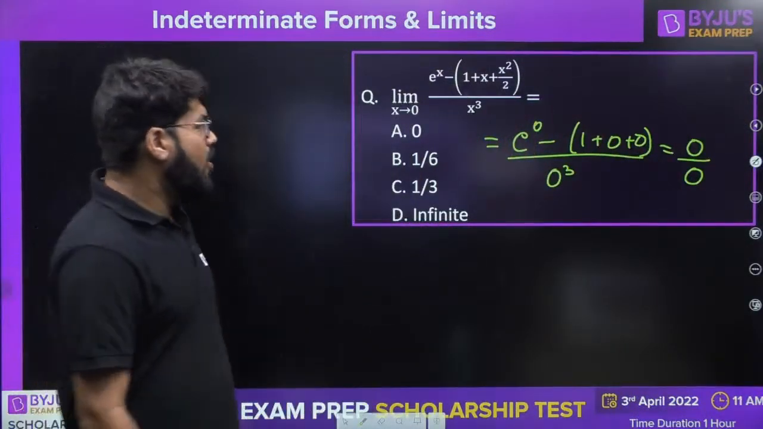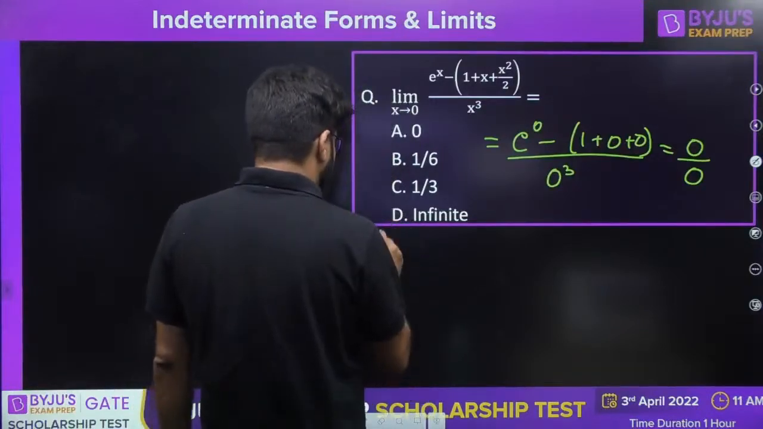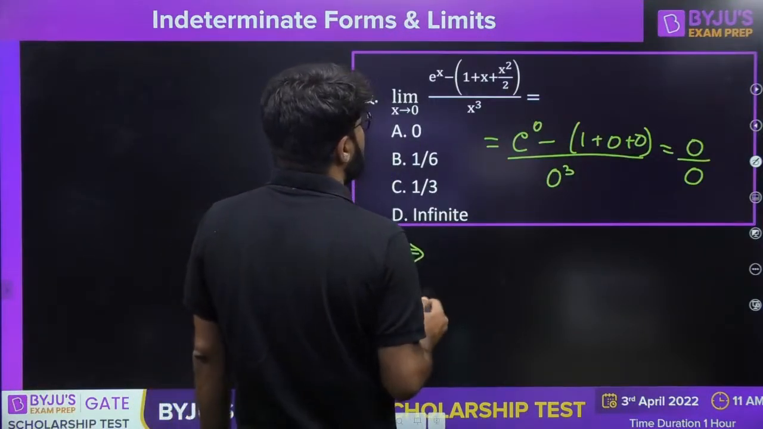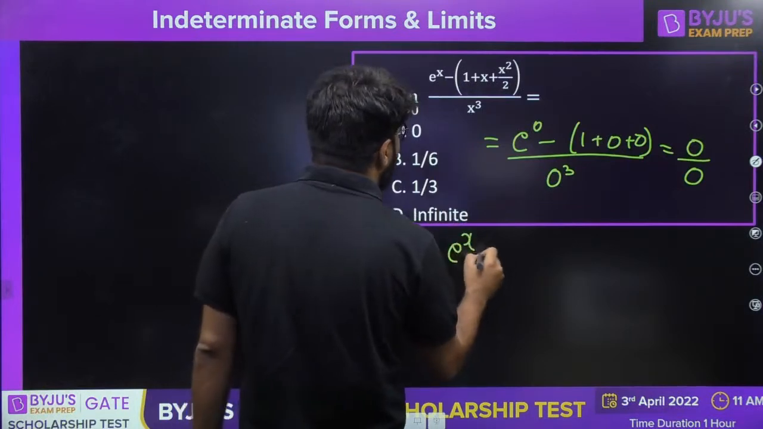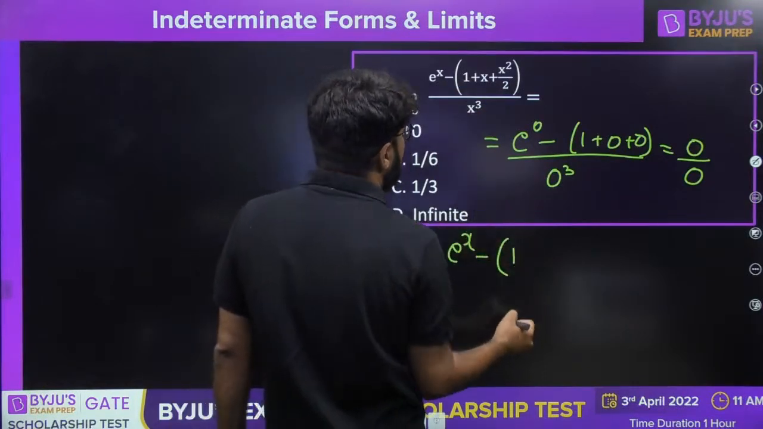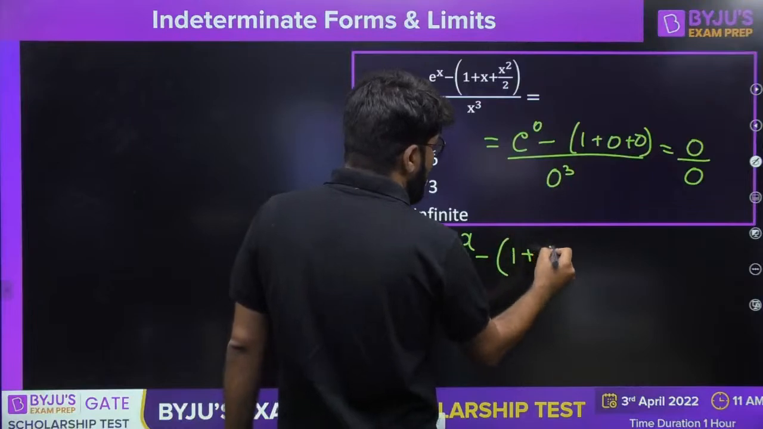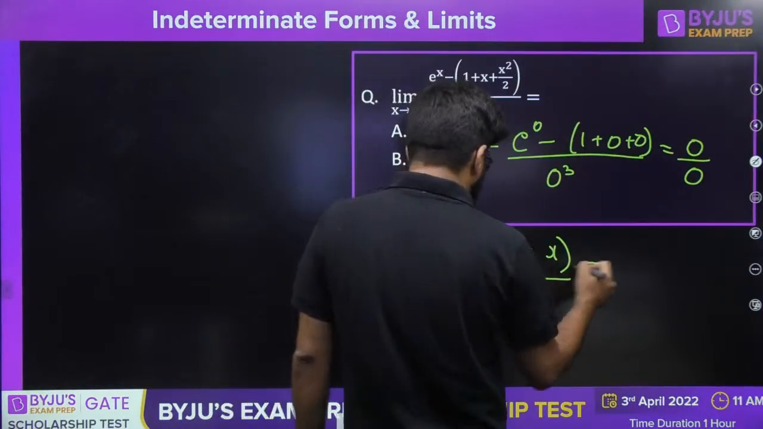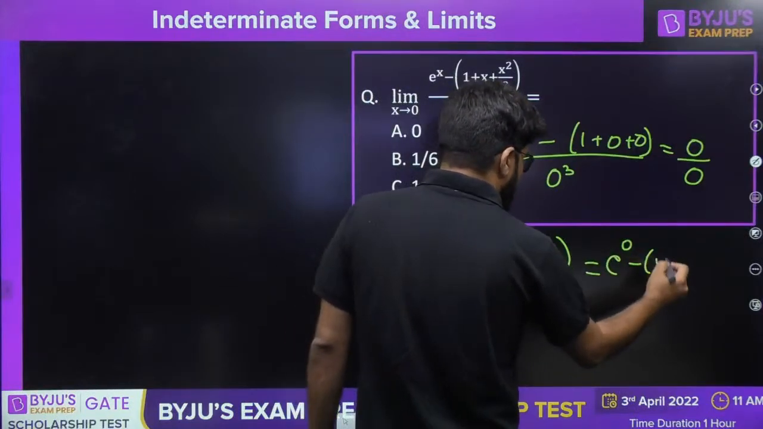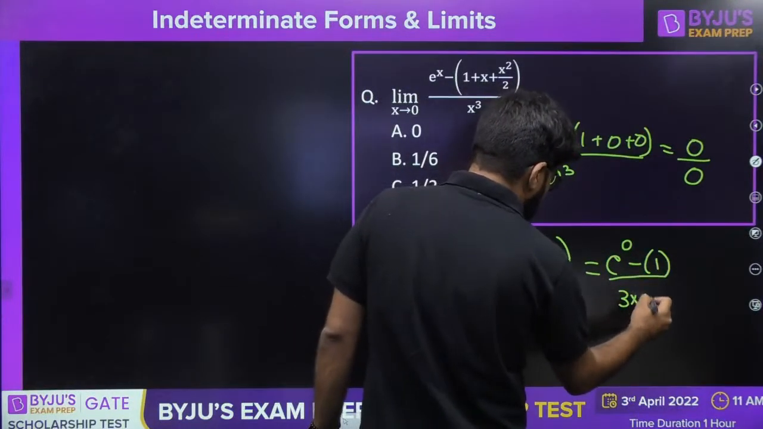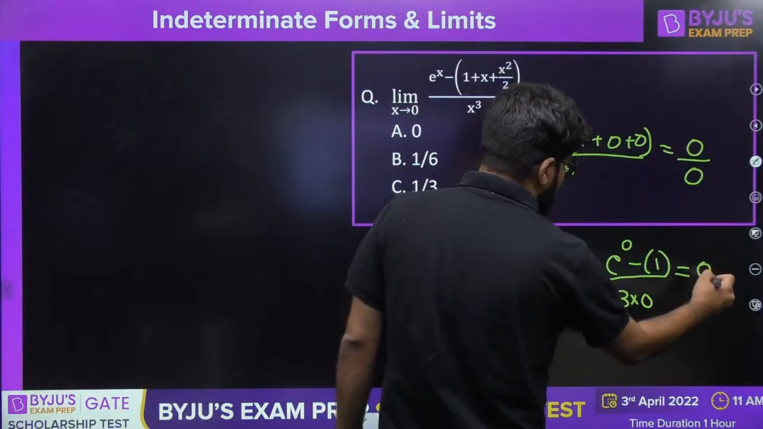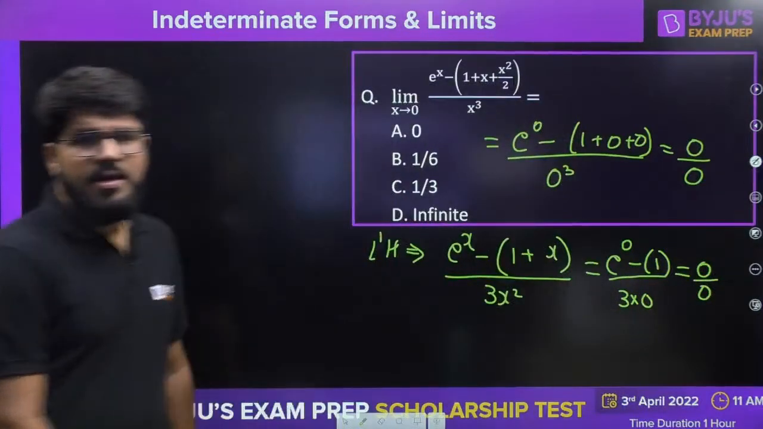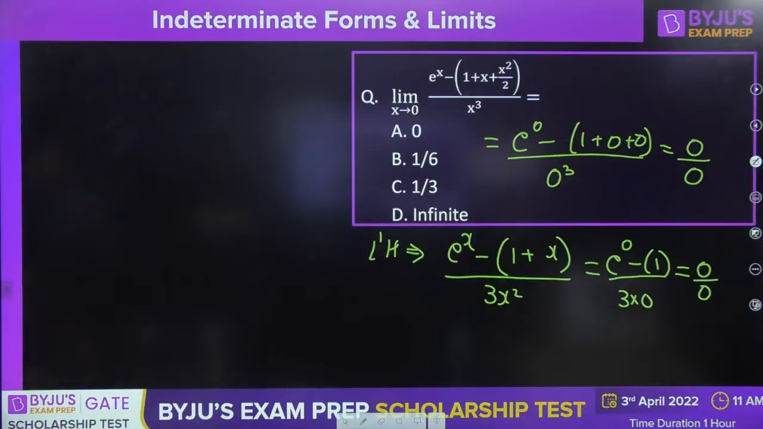Correct. Now, if it is 0 by 0, I will go for the L'Hospital rule. I differentiate e power x minus 1, the differentiation is 0. Differentiation of x is 1. X square by 2 differentiation will be x, divided by 3x square. But this is once again, e power 0 minus 1 upon 3 into 0. E power 0 is 1, 1 minus 1 is 0. So this is again 0 by 0 form.